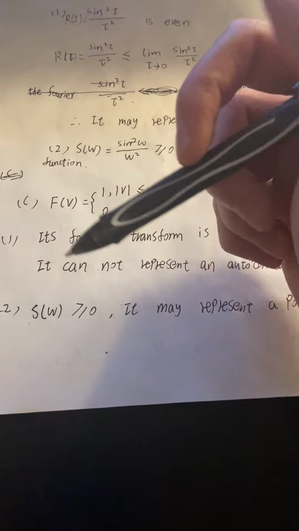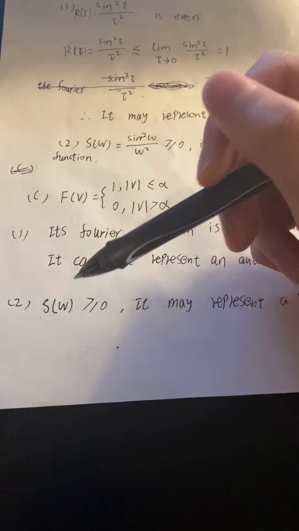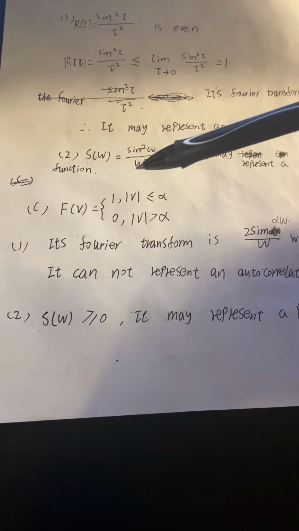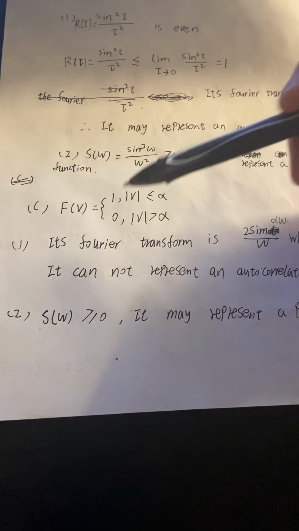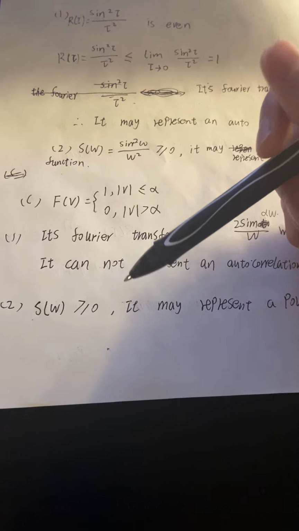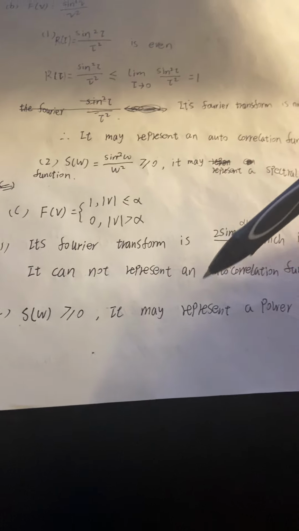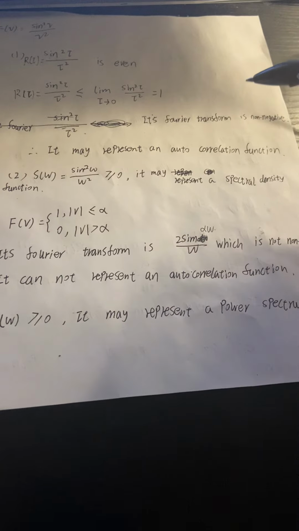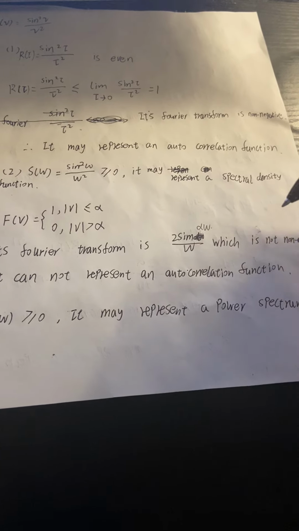And then we check the power spectrum. For S of omega, we can see its value is 1 or 0, so it is greater than or equal to 0. So it is non-negative. It can represent a spectral density function.